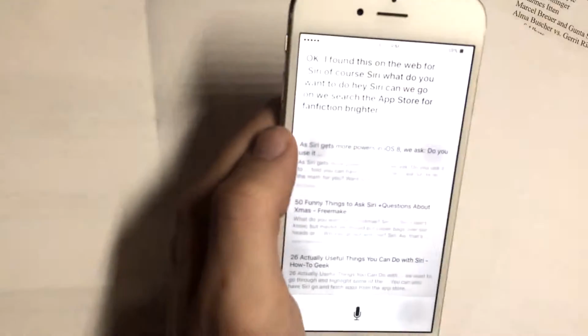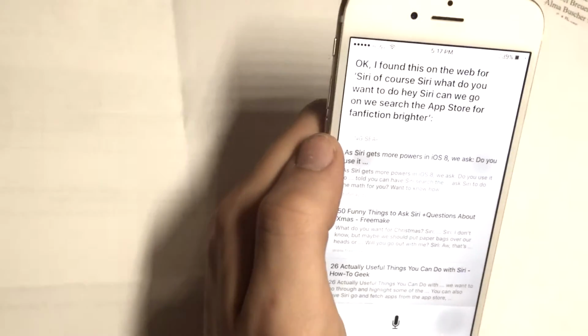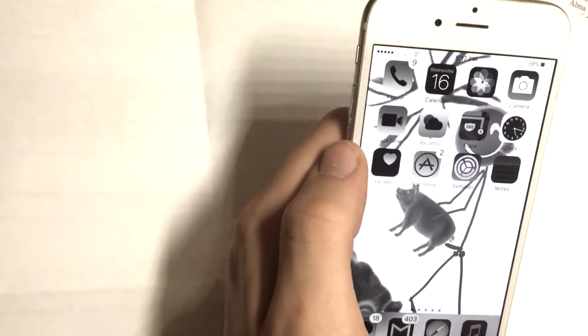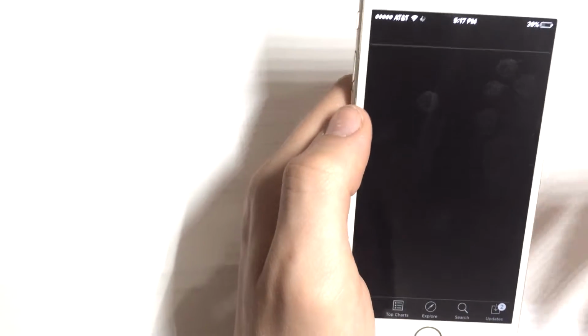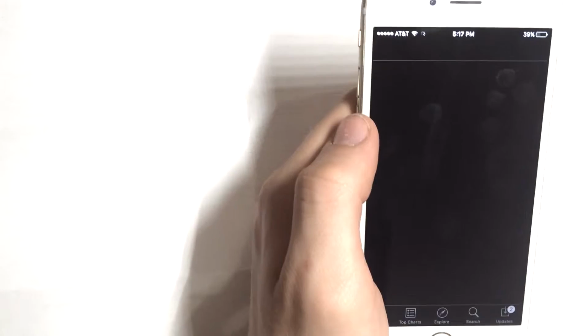This brings up Siri, of course, and now we can ask Siri what we want to do. Hey Siri, can we search the App Store for phone protector? Okay, I found this on the web for Siri. Of course, Siri. What do you want to do? Hey Siri, search the App Store for phone protection. Okay, searching for phone protection on the App Store. Yeah, obviously this is the quicker way to do this because now it'll just pop right up. It'll just load right in.